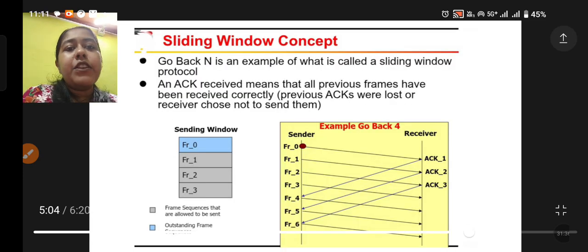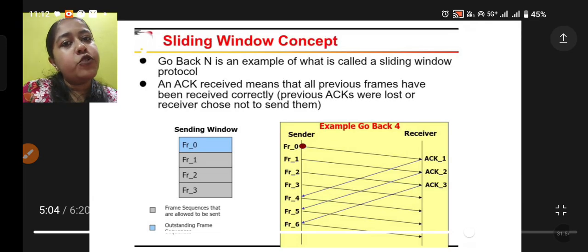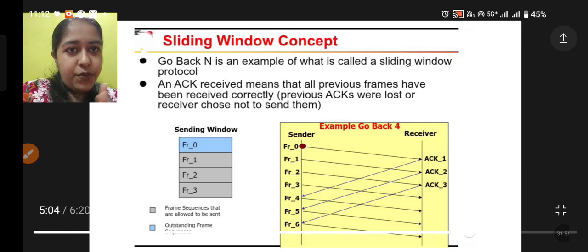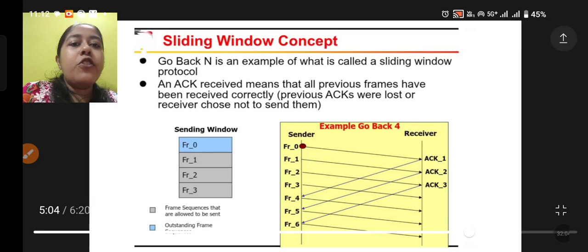sliding window concept. Now we have already studied the sliding window concept. Go back N is an example of what is called a sliding window protocol. And ACK received means that all previous frames have been received correctly, right? If I am receiving an acknowledgement for frame number 2, that means all the other frames 0, 1 have already been received perfectly, right? That is the main concept here. Previous ACKs were lost or the receiver chose not to send them.